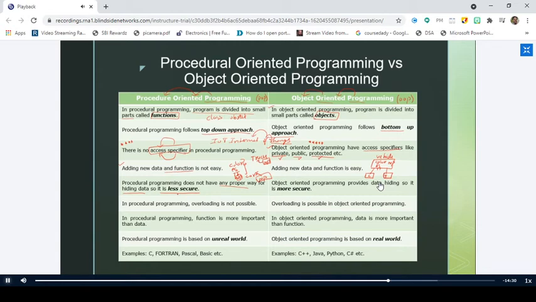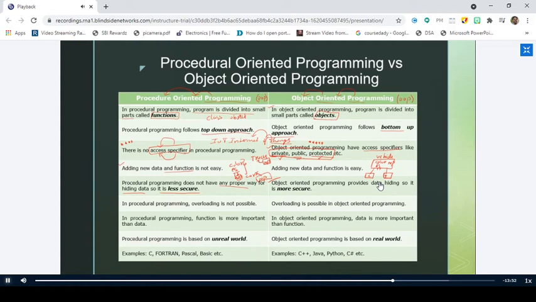This should not happen. But in object-oriented programming, we restrict the data. We put a lot of restrictions on the data by making use of these access specifiers: public, private, and protected. What do access specifiers specify? They specify who can access the data. If I specify the data as public, I am simply leaving the data open, so anybody can access it. But if I don't want others to access it, I will make it private. And if I want the data to be accessed by very limited members, then I make it protected.